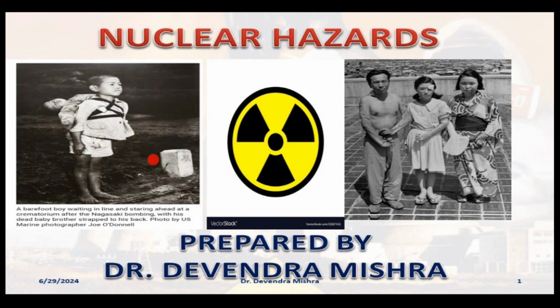This picture is from the time when the nuclear attack was carried out by the United States of America on the Hiroshima and Nagasaki cities of Japan, right? So this was the picture of that time. This is something very important you should know. If you go through the history of this particular picture, it was clicked by the American photographer Joe O'Donnell.